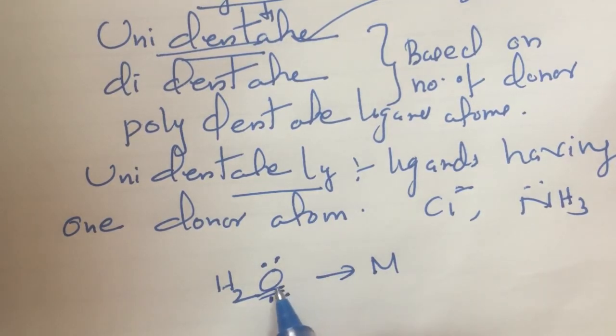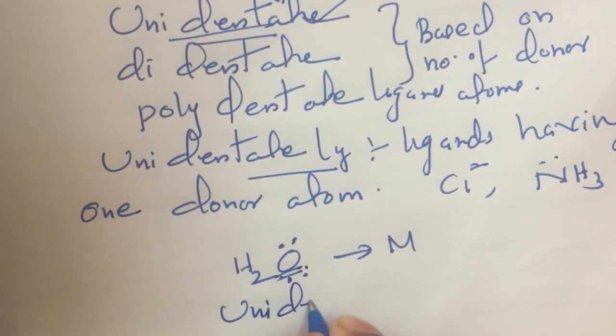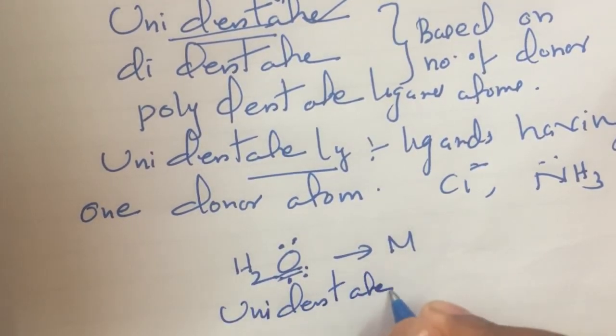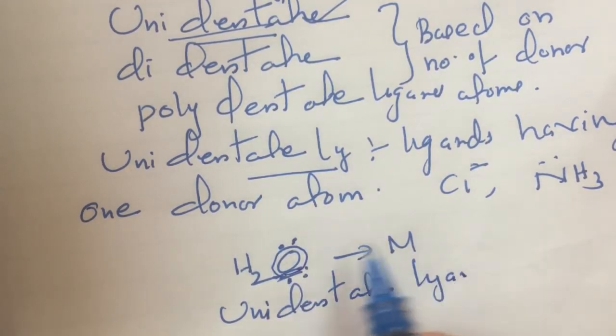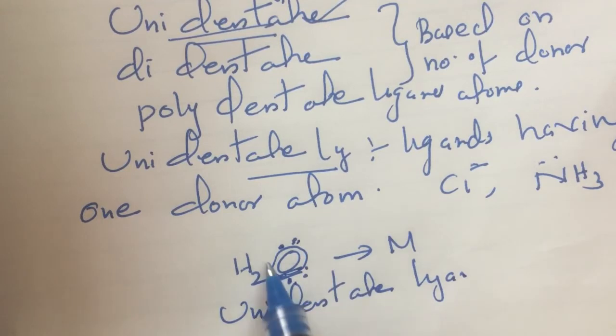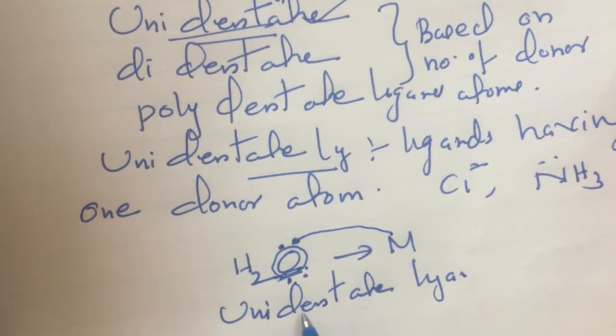The lone pairs are present on oxygen, so the number of donor atoms here is one. Electron is donating from only one oxygen. So water is unidentate, because the number of donor atoms is 1. Here there are 2 electron pairs, but both are present on a single atom and donate from the same oxygen. So it is unidentate.